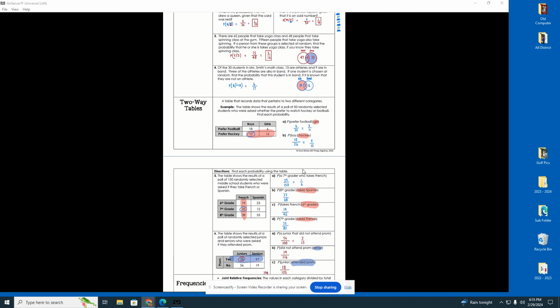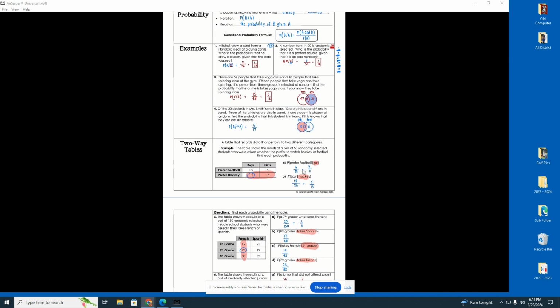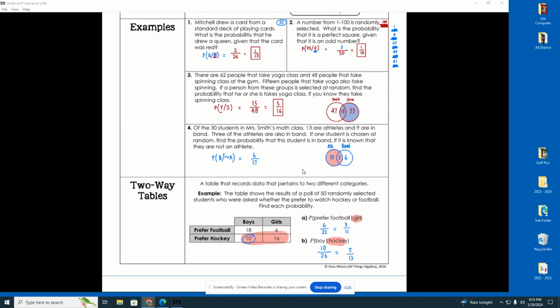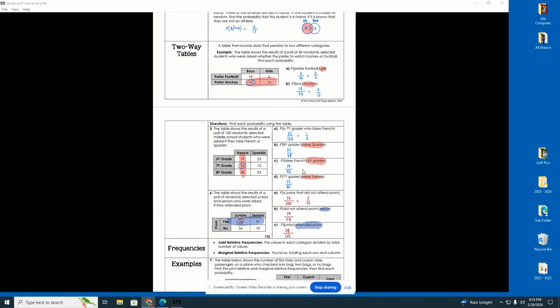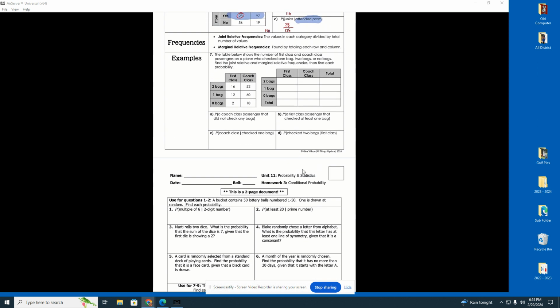Maybe a little thought goes into it. Maybe you'll struggle with problems like number 3 and 4. Maybe you'll struggle with these two-way tables. But that is really all it is in a nutshell. So here's what I want you guys to do.